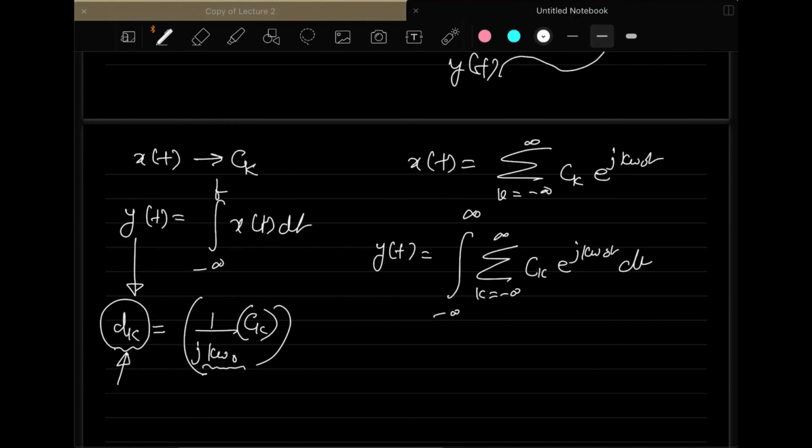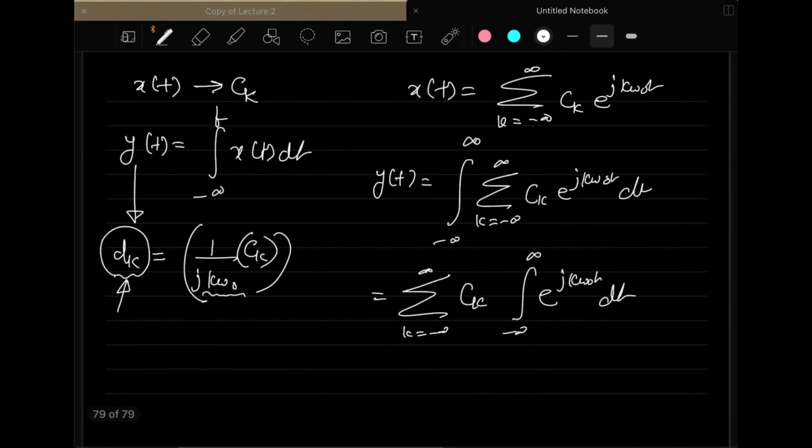Once you have this, you can interchange the integral with the summation. This is not infinite, so here it is t.